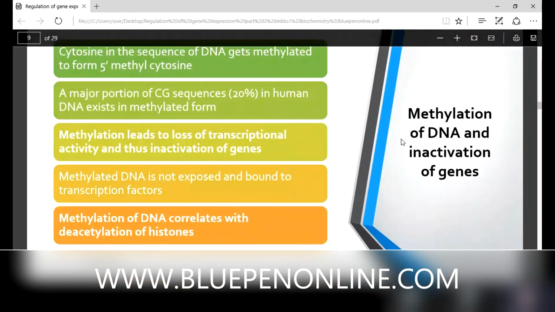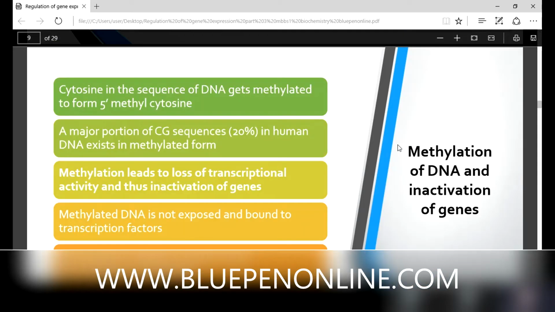Next is methylation. Acetylation leads to activation. Here the second part is methylation. Methylation of DNA leads to inactivation. Cytosine, adenine, thymine and guanine are the nucleotides in the DNA.